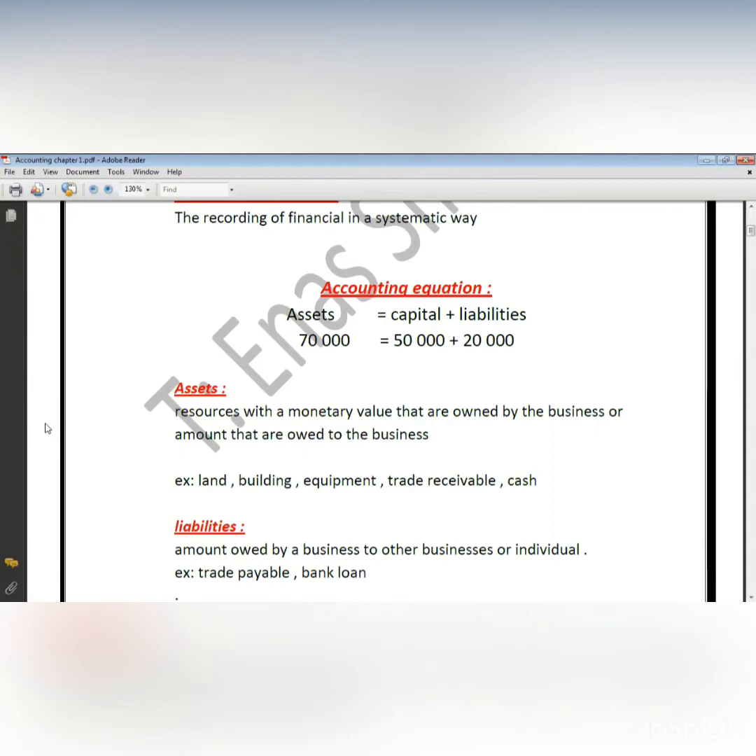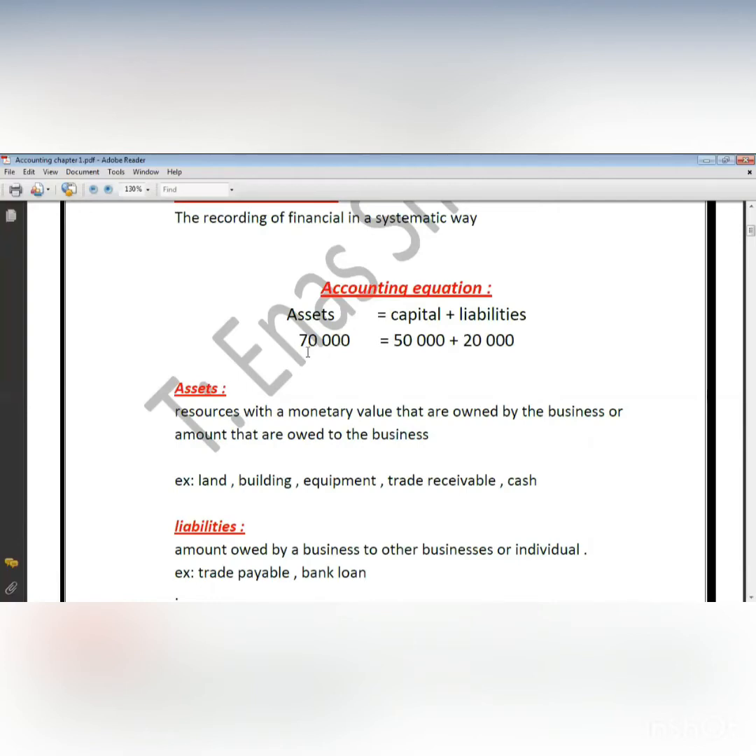I put $50,000 in the business, and at the same time, I will buy resources to make my business. The money put in the business by the owner is called capital. I want to buy some resources with this $50,000. This resource is called assets. So assets are everything the business will own, everything the business will have.